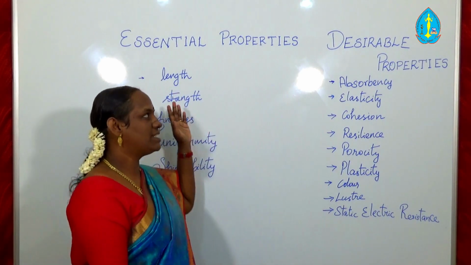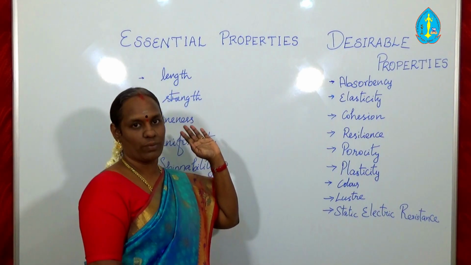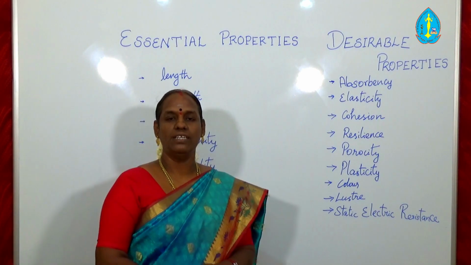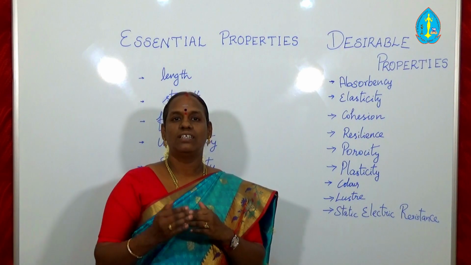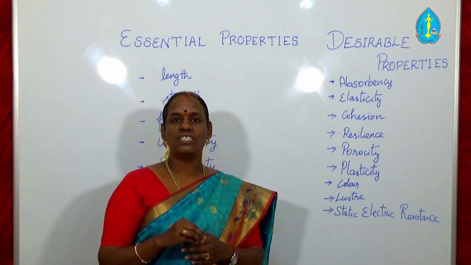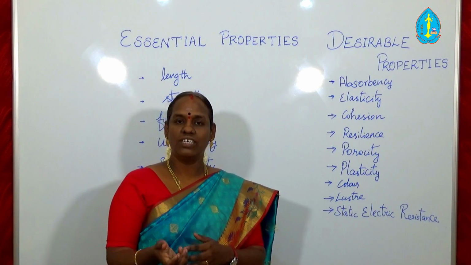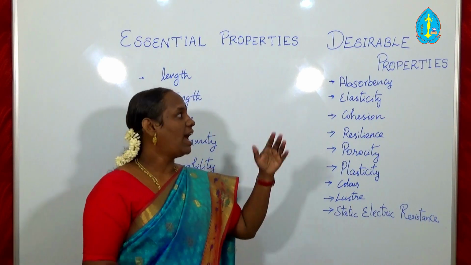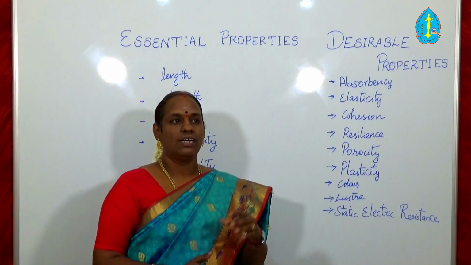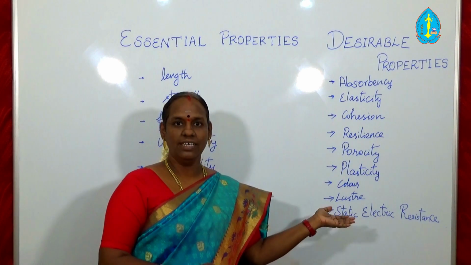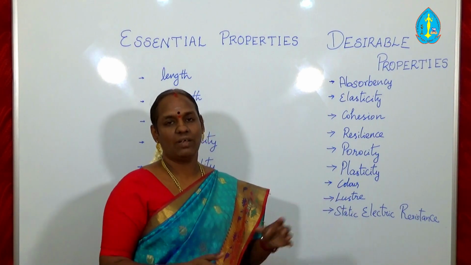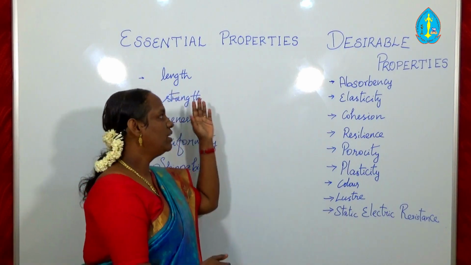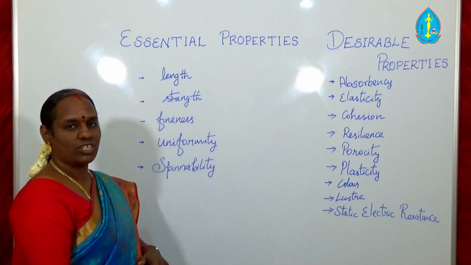So, what do you mean by essential properties or desirable properties? Essential properties means the textile fiber compulsorily should have some properties which are needed to convert it into a yarn. And desirable properties are not compulsory. These properties may or may not be available in the fiber. Now we are going to see the essential properties.